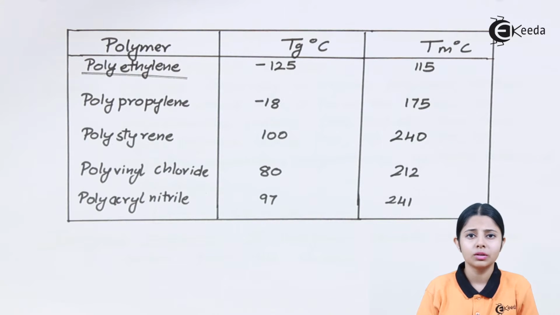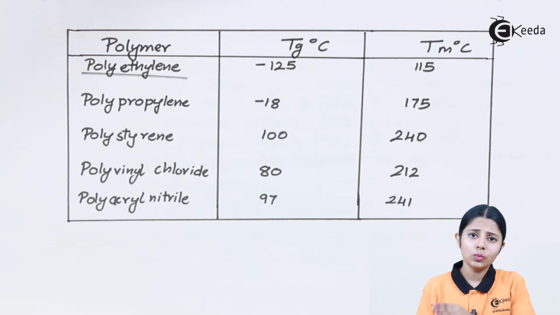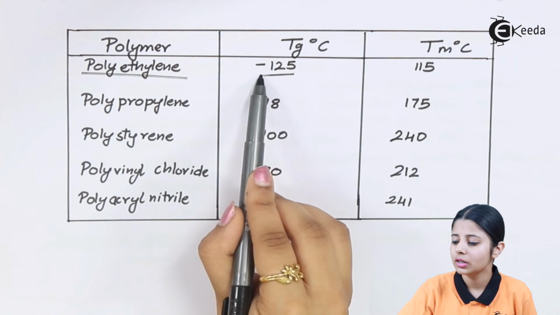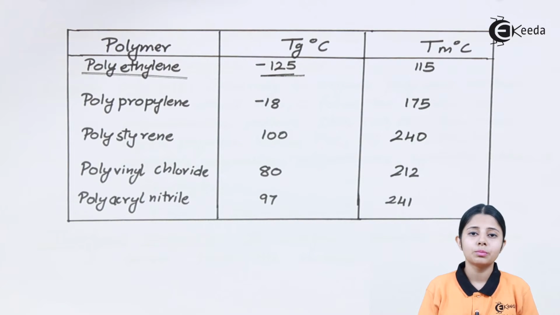So if I have a polythene bag which is extremely thin, we can easily tear it off. Why can we tear it off? Because it is not glassy, not brittle, not very hard. At room temperature, polythene is at viscoelastic state. So at what temperature will it get converted into a glassy state? It is minus 125 degrees Celsius. When I keep polythene at minus 125 degrees Celsius, it will get converted into my proper glassy state.